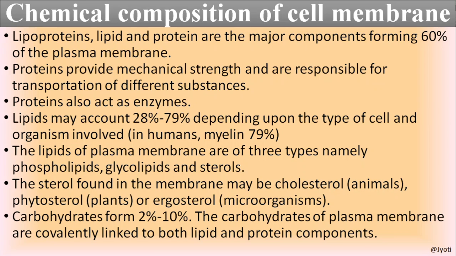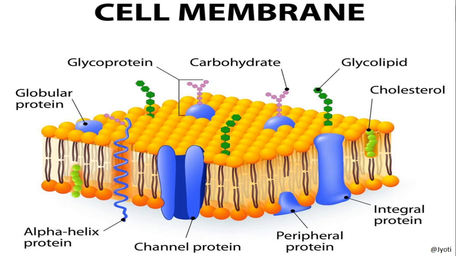The other composition of the plasma membrane is also carbohydrate, which constitutes the minimum portion of the cell membrane, that is 2 to 10%. And these carbohydrates of the plasma membrane are covalently linked to both lipid and protein components. You know what is covalent linking, you have studied it in chemistry. So let me show you the picture.